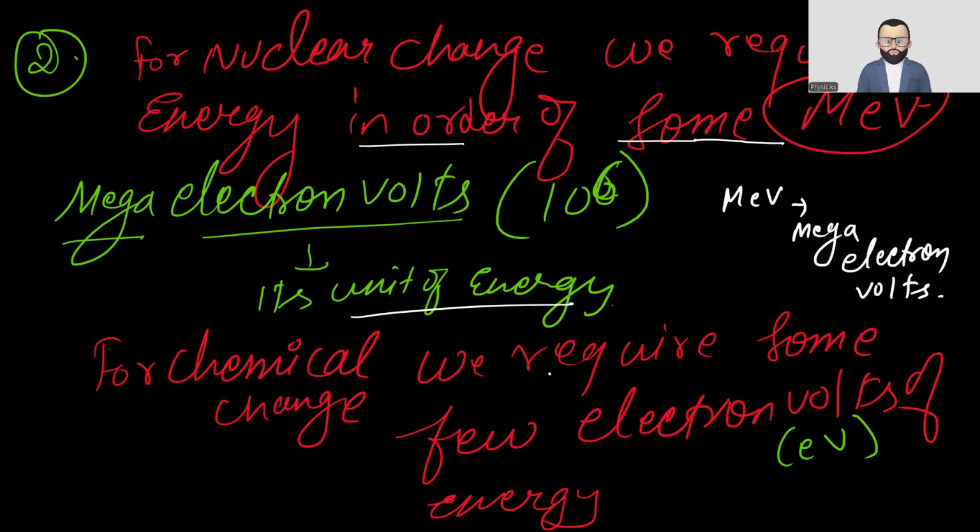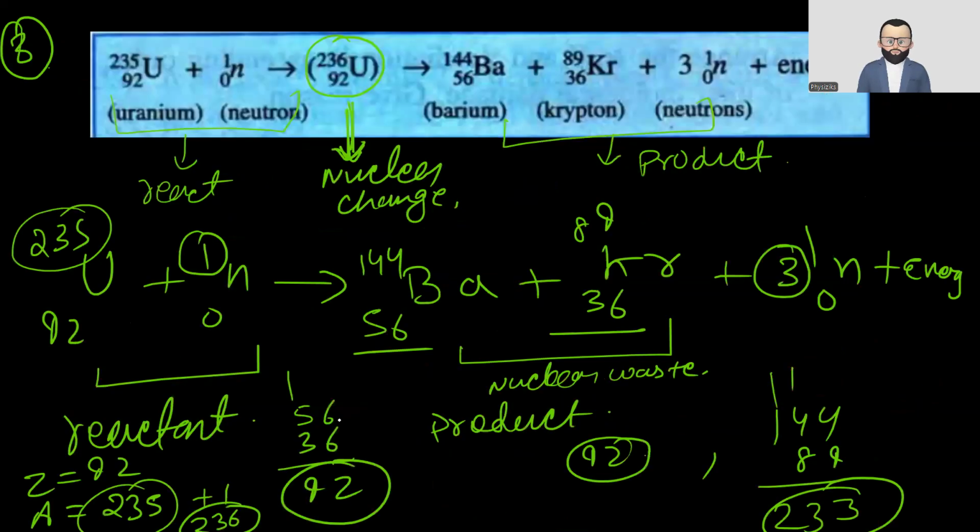For the chemical change, we require only a few electron volts of energy. So for the nuclear change, we require mega electron volts, and for the chemical change, you just require electron volts of energy. Okay, now let's see an example, the next important point.